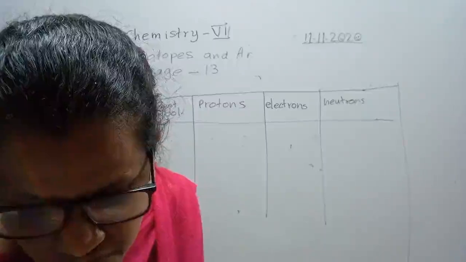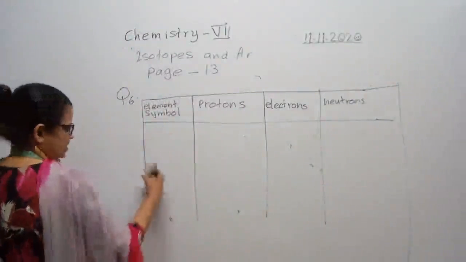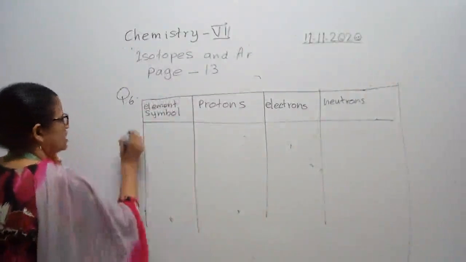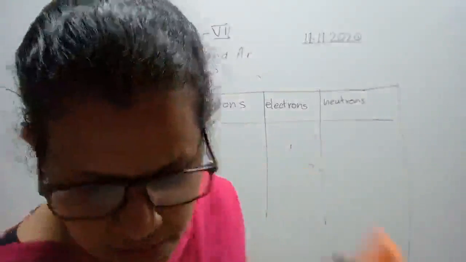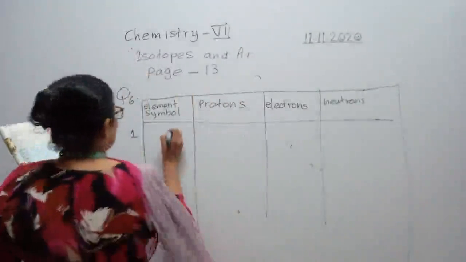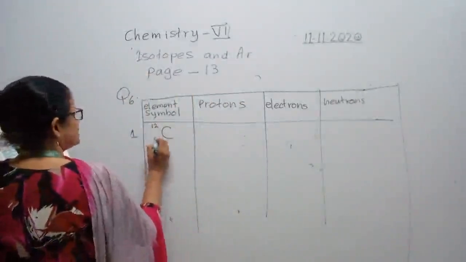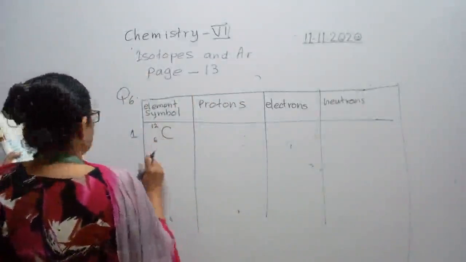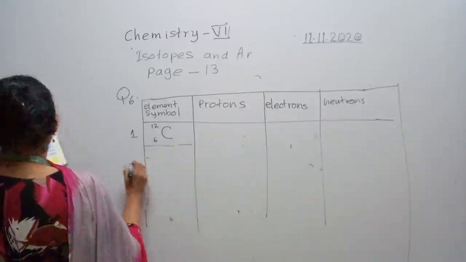Then how many lines should you take down? 1, 2, 3, 4, 5. You have been given 5 elements, give one line gap, so you take 10 lines down only. Number 1 is carbon 12. Please see students, you must write 12 up and 6 down. Carbon 12, and give one line gap here. And then go to number 2.